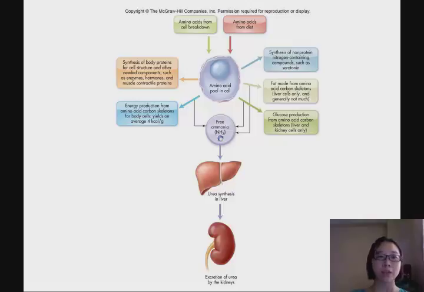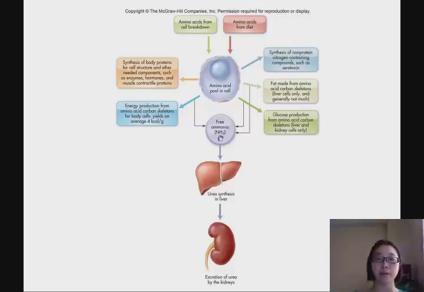Or we can synthesize other body proteins like enzymes, hormones, and muscle contraction proteins. Or we use protein to make energy, or we use protein to make glucose. Those are the functions of protein. But if you want to use protein for energy, we have to remove the amino group.